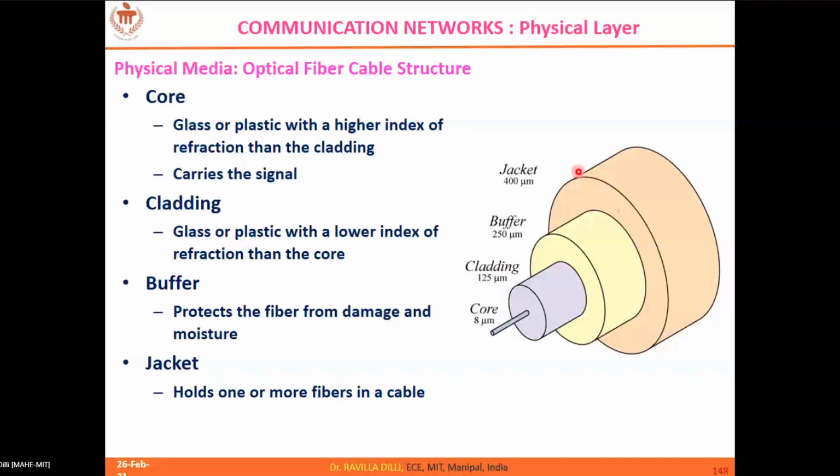That is this jacket. The buffer is to separate the cables. So this is one optical cable, and to separate it from the others, buffer material is used, and all such cables can be grouped as one using the jacket material. So this is the detailed layer structure of your optical fiber cable. You can see the diameter of each is in terms of micrometers.